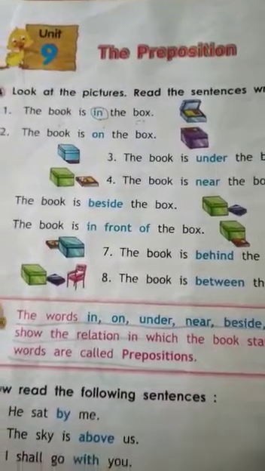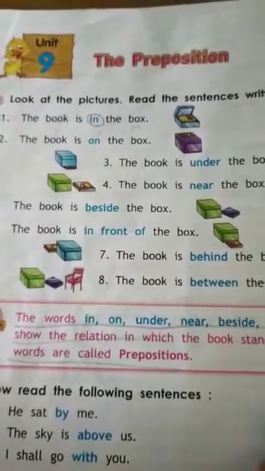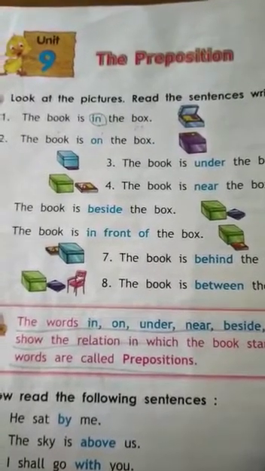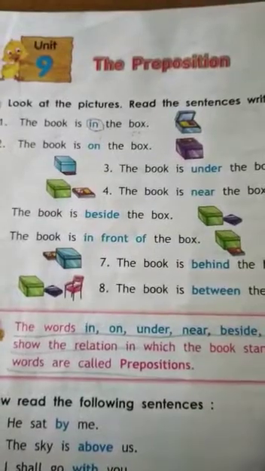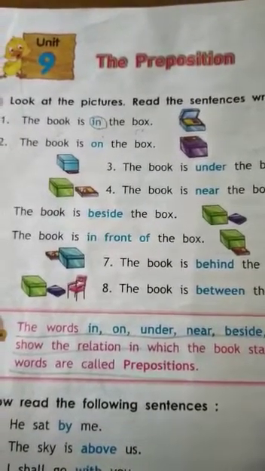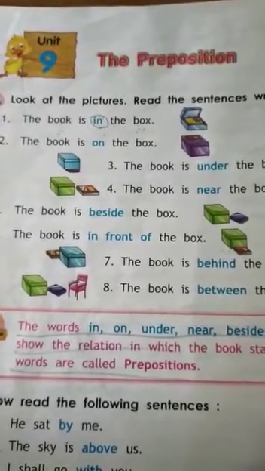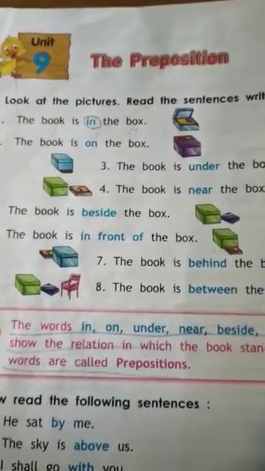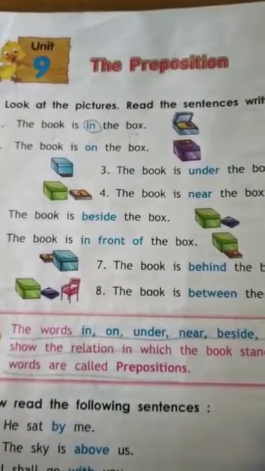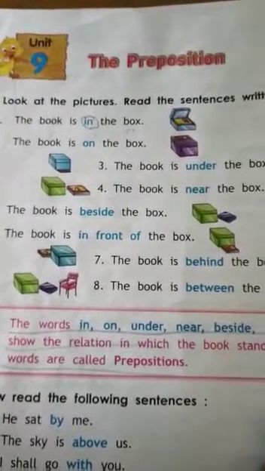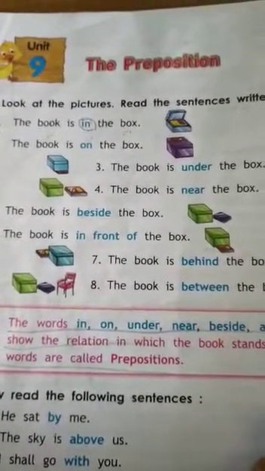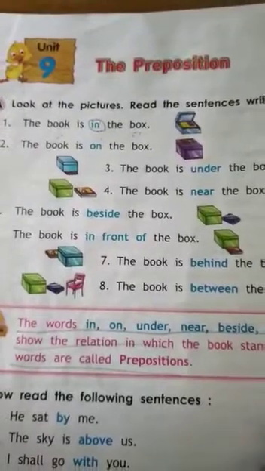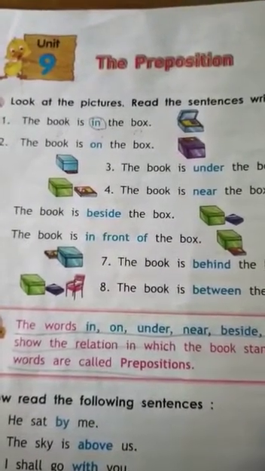So before we start our lesson, we will know what is preposition. A preposition is a word that is used to link a noun or pronoun with the other words in the sentence. Here, link means it provides a relationship between the noun and other words in any kind of sentence, and then it makes the sentence complete. You may be thinking, what are the other words? Other words can be a noun, verb or adjective in a sentence.